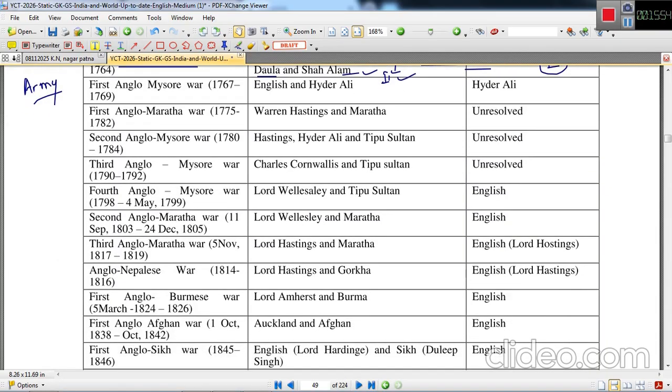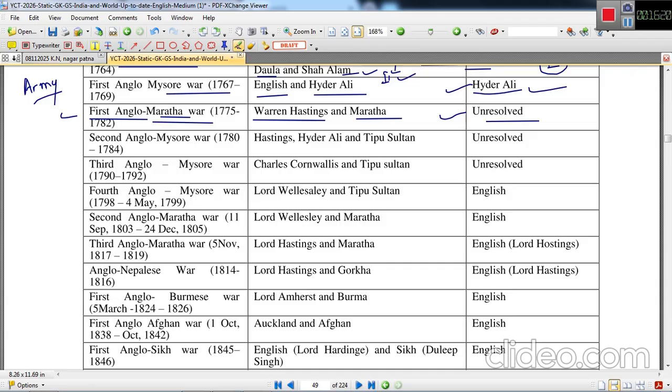Next battle is the First Anglo-Mysore War. On one side the fighter was Hyder Ali, on the other side were the English forces. Hyder Ali became victorious. The First Anglo-Maratha War was fought between 1775 and 1782. Warren Hastings and the Maratha forces fought this war.